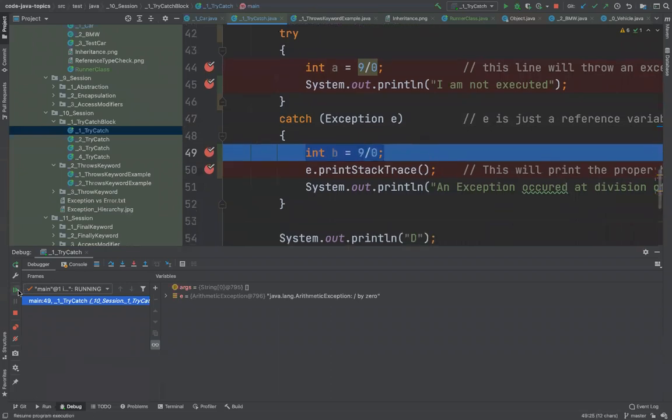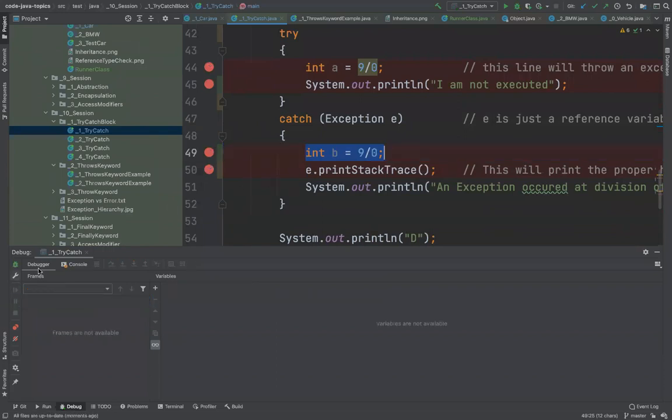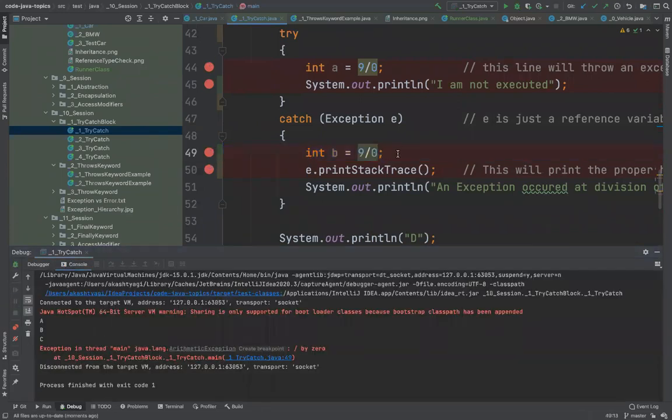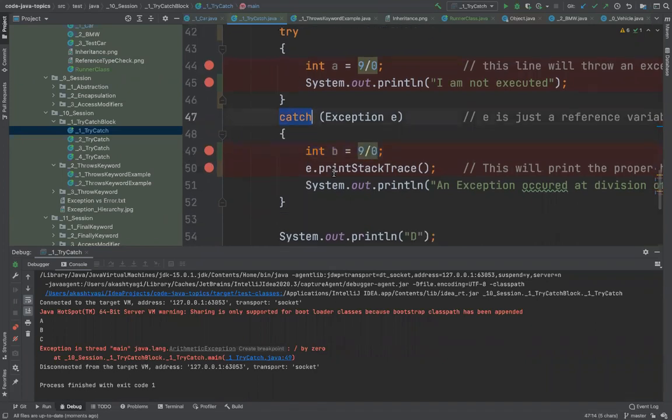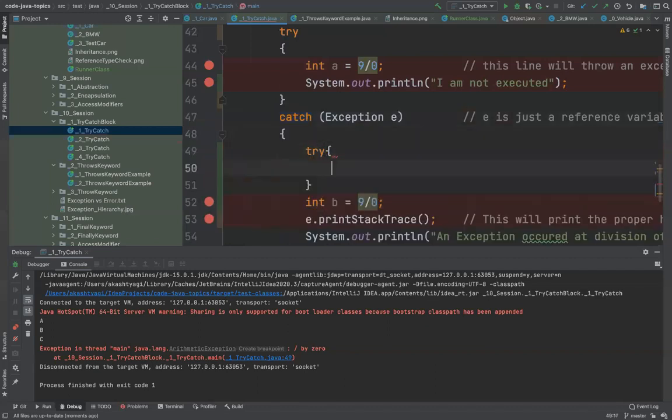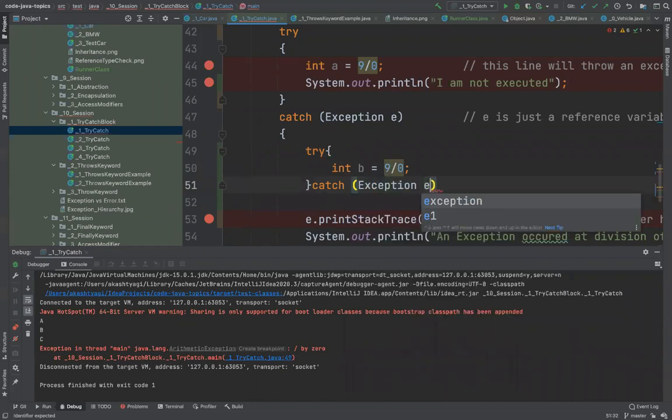Right? So if I do a resume again, the execution stopped because now this is an error which has no subsequent try catch block. You see? So it's not that once I put a try catch, everything is solved. No, because if you are writing something in the catch block which itself is a problem, then you have to catch that as well. So what to do? I can put another try inside this, and I can have another catch here. I can put E1 because these variables have to be separate, so I cannot just write E.